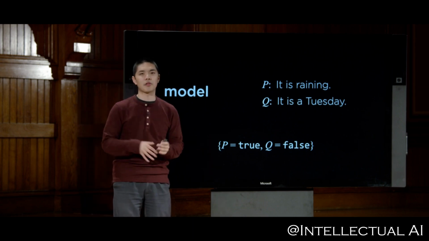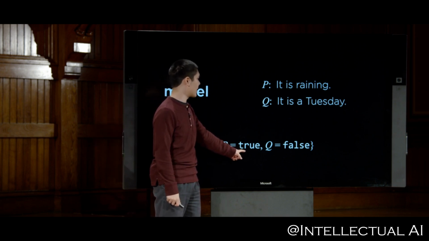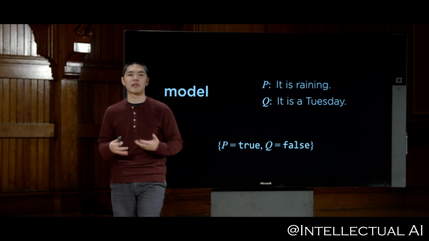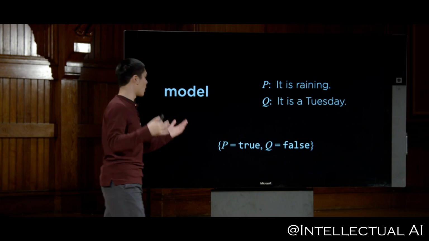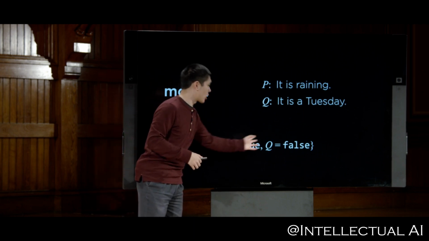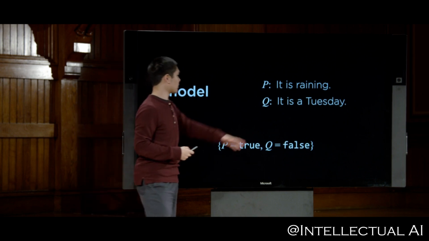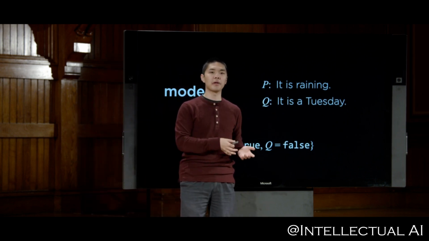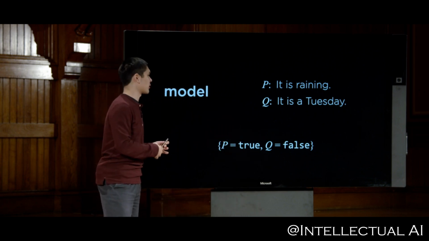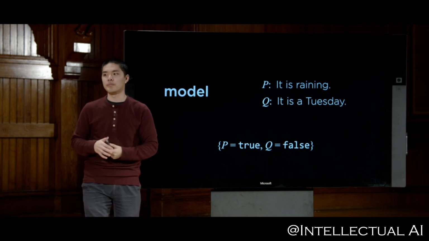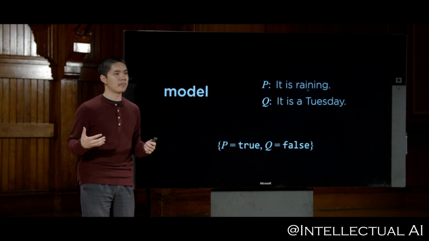In this model, in other words, in this possible world, it is possible that P is true, meaning it is raining, and Q is false, meaning it is not a Tuesday. But there are other possible worlds or other models as well. There is some model where both of these variables are true, some model where both of these variables are false. In fact, if there are n variables that are propositional symbols like this that are either true or false, then the number of possible models is 2 to the n, because each of these possible variables within my model could be set to either true or false if I don't know any information about it.